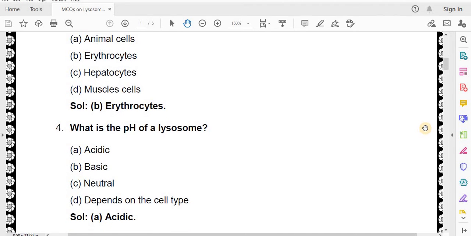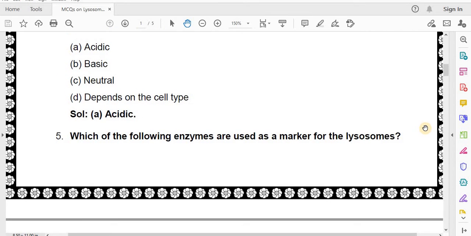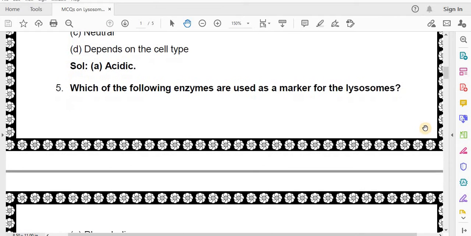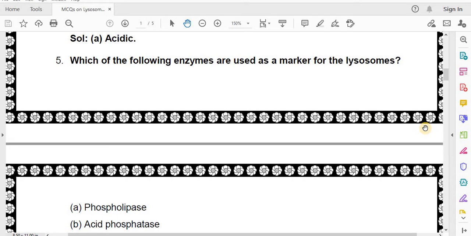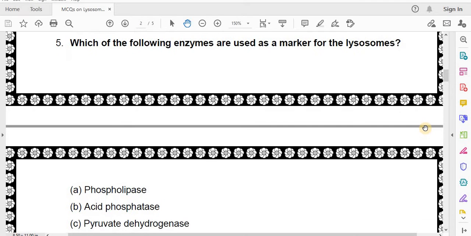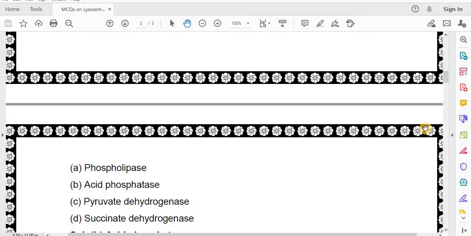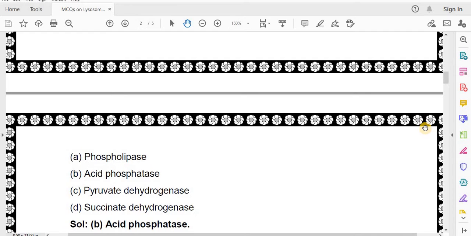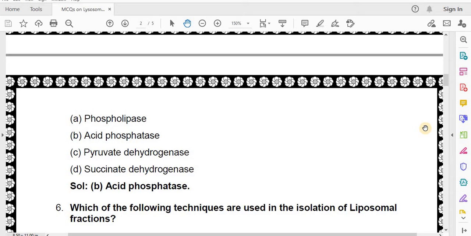Correct answer is acidic. Which of the following enzymes are used as a marker for the lysosomes? Phospholipase, acid phosphatase, pyruvate dehydrogenase, succinate dehydrogenase. Correct answer is acid phosphatase.